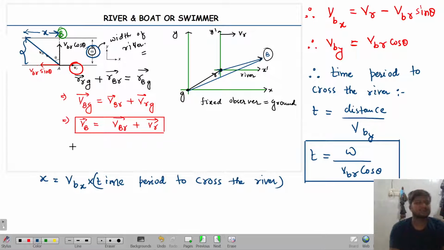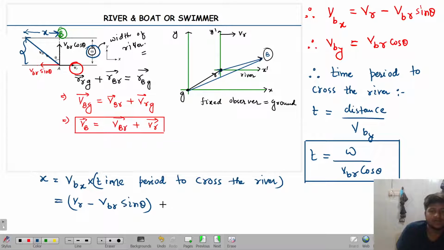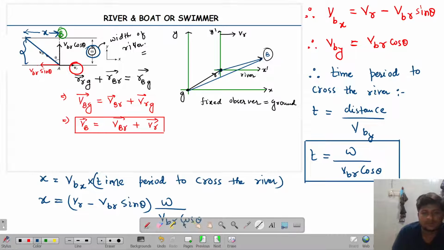So what is going to be x displacement? Since there is no acceleration, x displacement will be equal to velocity of boat along the x direction multiplied by the time period to cross this river. So velocity of boat along x direction is how much? Velocity of river minus velocity of boat with respect to river into sine theta, divided by the time period, W by velocity of boat with respect to river into cos theta. This is your x displacement. Are you able to get me or not?